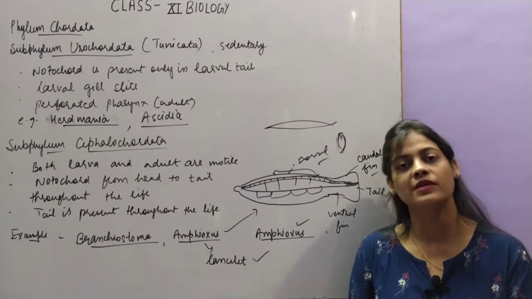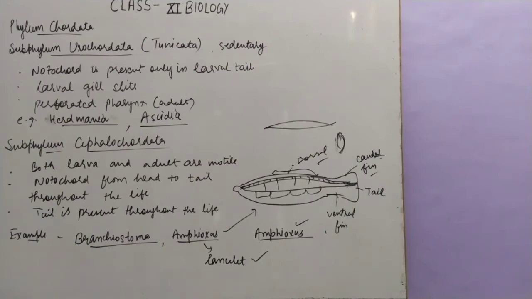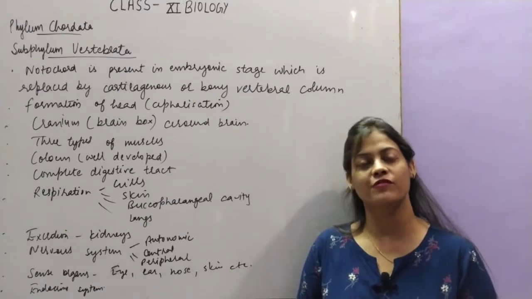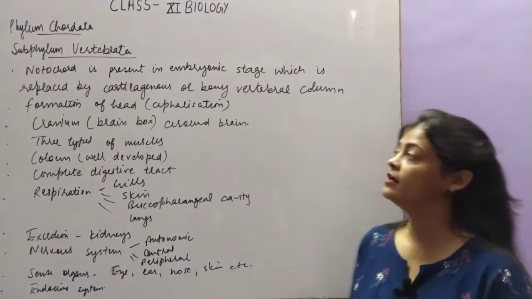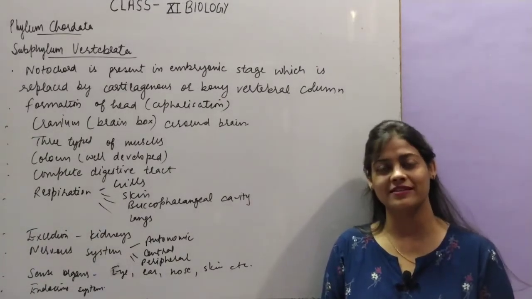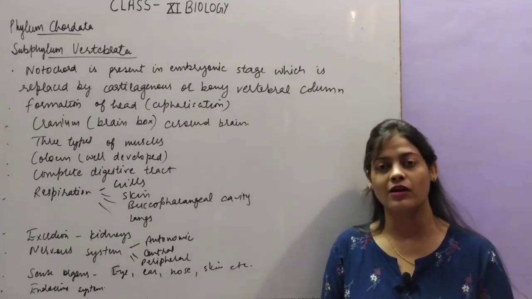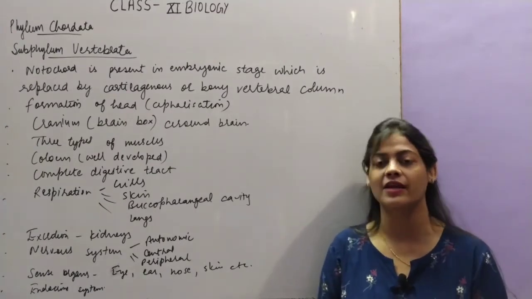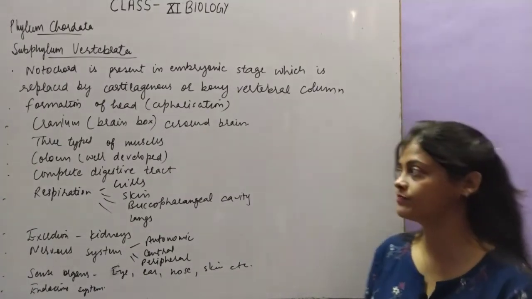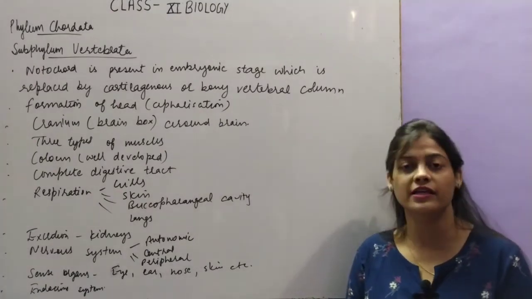Now we will start with phylum Vertebrata. Let's see the next subphylum of phylum Chordata, that is called Vertebrata. As you know, Vertebrata is the subphylum in which notochord is present in the embryonic stage, which will be further replaced by the vertebral column in the adult stage. We have already discussed that the name Vertebrata has been given because of the presence of the vertebral column in the adult stage. Next, they are highly developed kind of organisms.